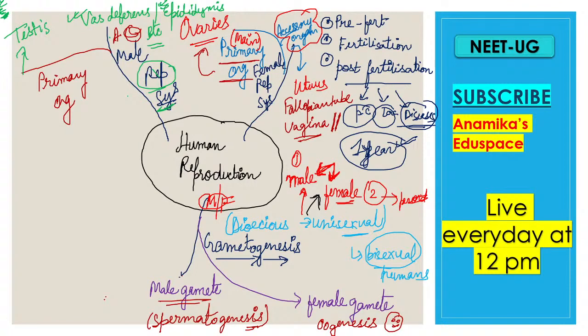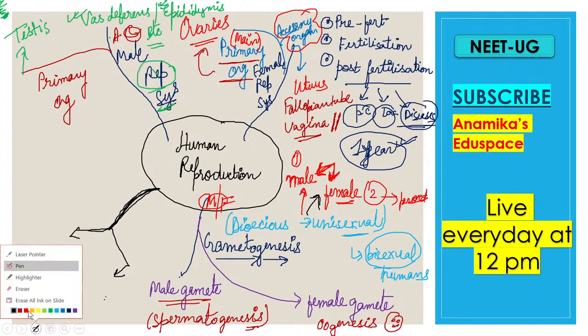Now after studying this, we'll study some hormones, because when there is reproduction, there is the role of some hormones. So what type of hormones are playing the role? There are two types of hormones playing the role, or these hormones are known as the GnRH.